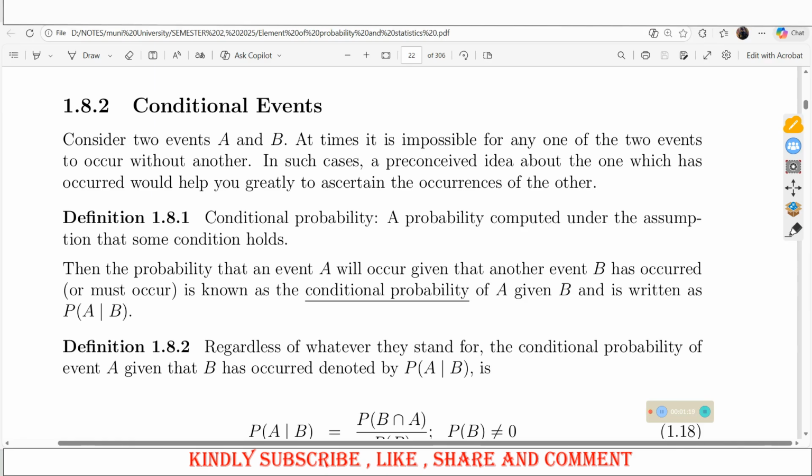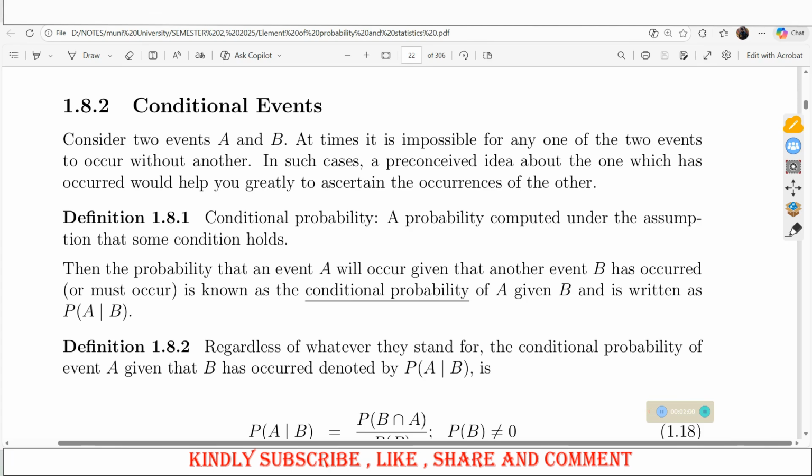Then the probability that an event A will occur given that another event B has occurred is what we shall be calling the conditional probability of A given B. So whenever you hear the probability of A given B, that means that the occurrence of A will happen if B has already occurred. That is the probability of A given B, that A will occur when B has already occurred.